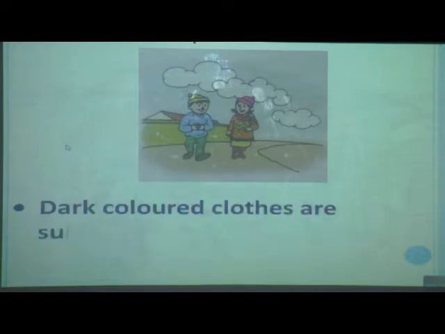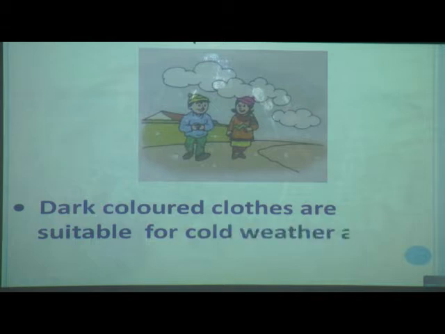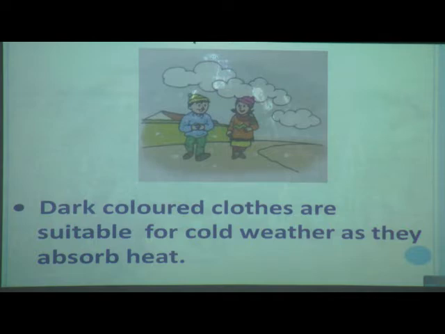And especially these winter clothes are dark colored. Why are they dark colored? Let us see. See here, the explanation is here. Dark colored clothes are suitable for cold weather as they absorb heat. And you know that light colors do not absorb much heat, so they are helpful in summer season. But dark colored clothes are suitable for cold weather as they absorb heat.